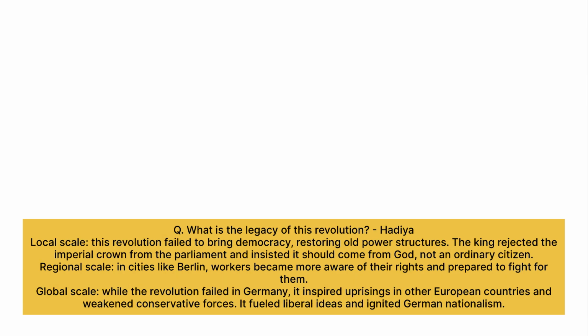What is the legacy of this revolution? On a local scale, this revolution failed to bring democracy, restoring old power structures. The king rejected the imperial crown from the parliament and insisted it should come from God, not an ordinary citizen. On a regional scale, in cities like Berlin, workers became more aware of their rights and prepared to fight for them. On a global scale, while the revolution failed in Germany, it inspired uprisings in other European countries and weakened conservative forces. It fueled liberal ideas and ignited German nationalism.